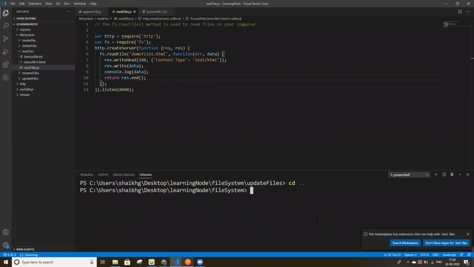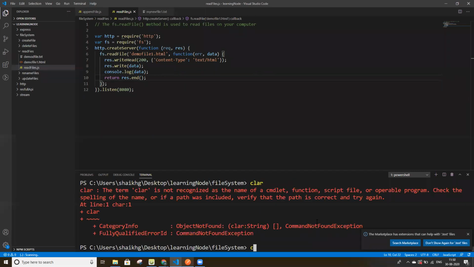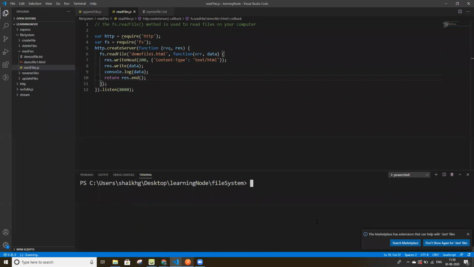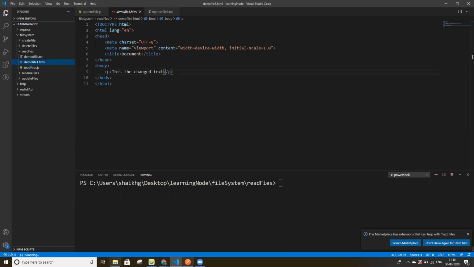The fs.readFile method is used to read the file on your computer from the server. We have demo file 1 html, which is already available in this directory.